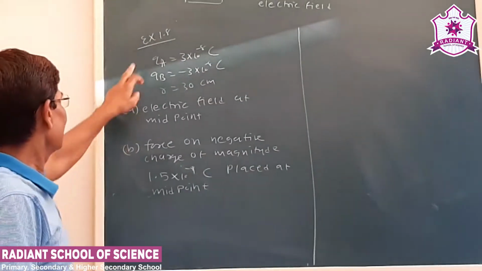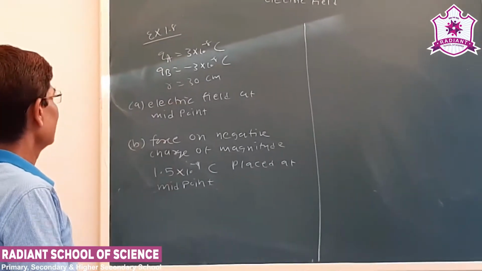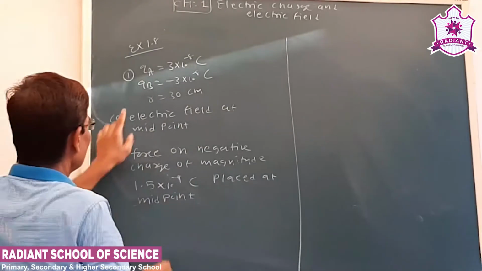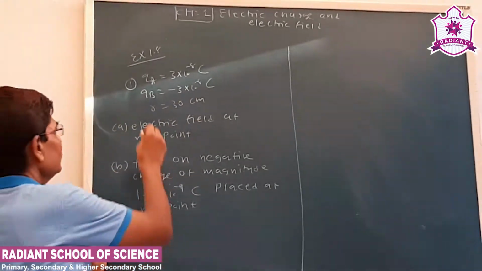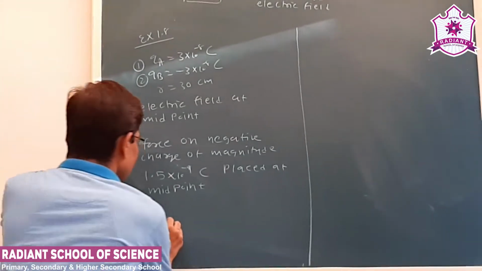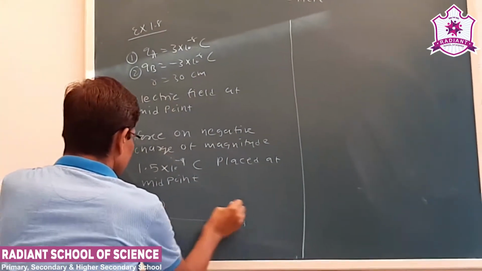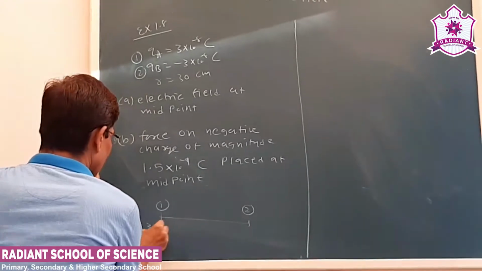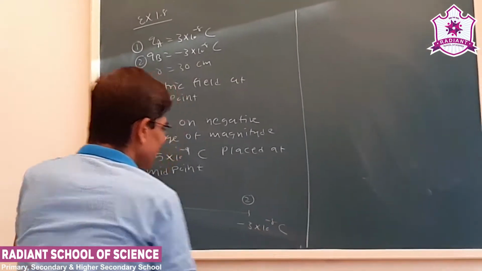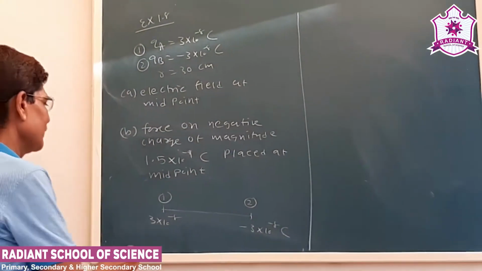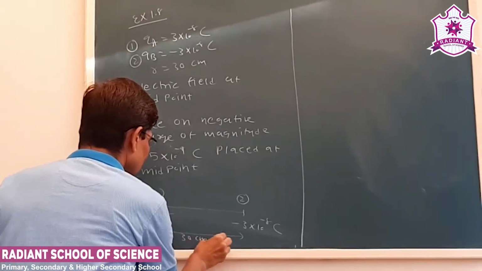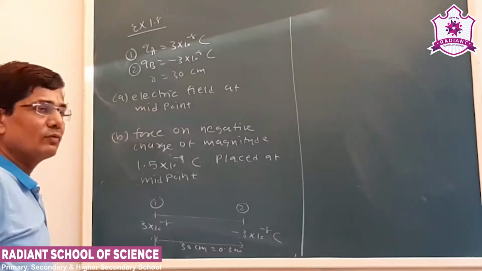Now see, next is our exercise sum number 1.8. Now charge QA is 3 into 10 to minus 8 coulomb, that is charge 1, and QB is minus 3 into 10 to minus 8 coulomb, charge 2. Now they are separated by 30 centimeter. Okay. Now see the distance between them is 30 centimeter, that is 0.3 meter. See what you have to find out?